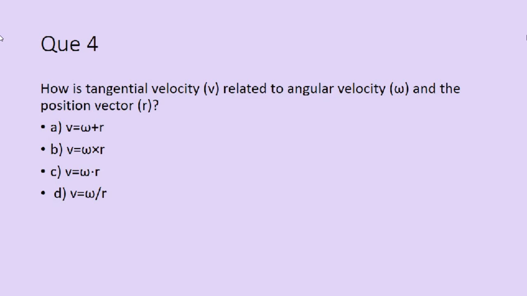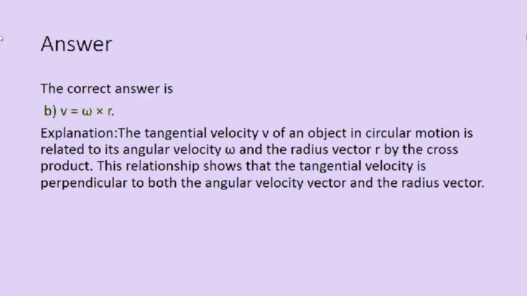Next question is, how is tangential velocity, which is denoted by v, related to angular velocity denoted by omega and the position vector denoted by r? Option A, v is equal to omega plus r, B, v is equal to omega cross r, C, v is equal to omega dot r, or D, v is equal to omega by r. The correct answer is B, v is equal to omega cross r.